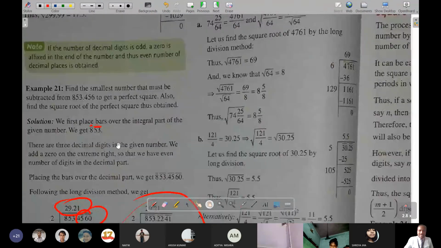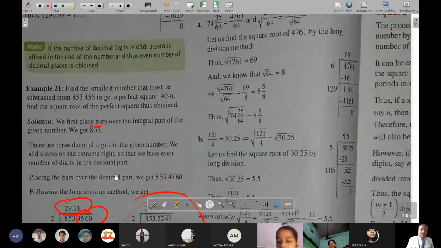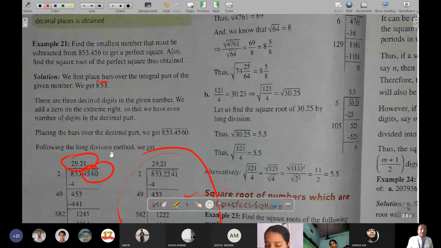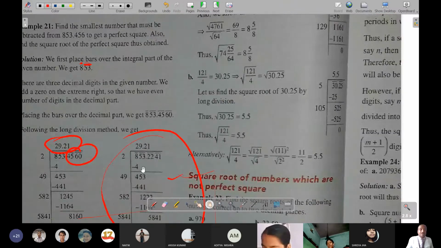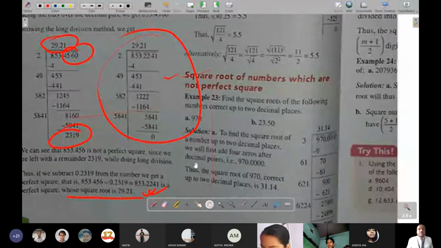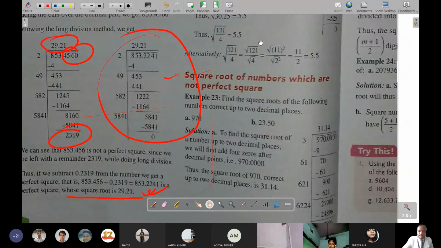So of course, while writing, it is not necessary to write all this explanation. Simply you can do this, and of course you have to write that this much should be subtracted and this will become this, and the square root is this much. Got it?